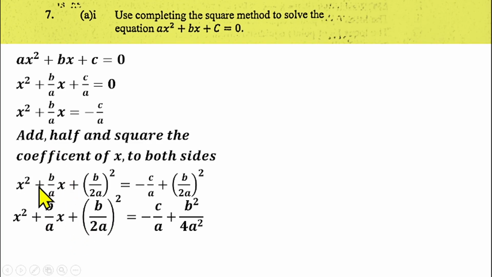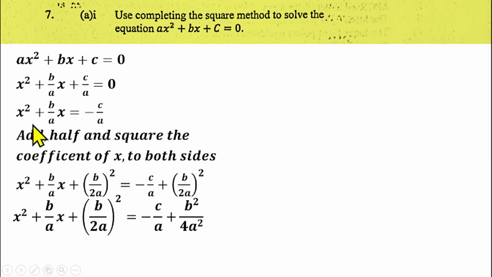The variable in this equation is x. So you write your x. Then go back to where you have the coefficient of x. What did you get? You got b over 2a. We got plus b over 2a. That's what we got. How do we go about making this left-hand side a perfect square?